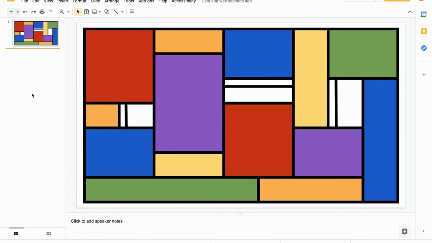I hope you've had some fun with this. Try it out with a couple of different things. You can do some that have more spaces in your table, less spaces in your table. Try it out as many different ways as you can and come up with one that you really like.